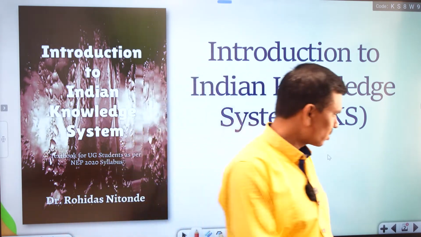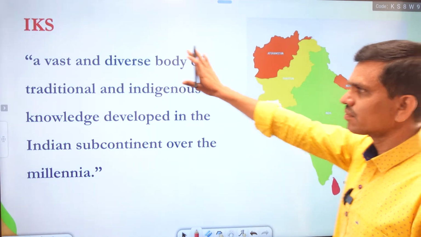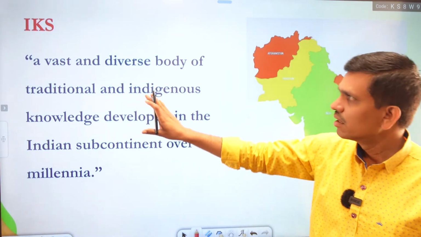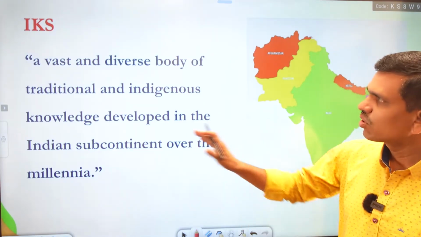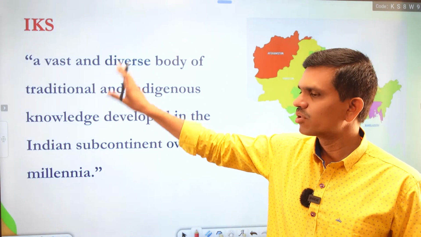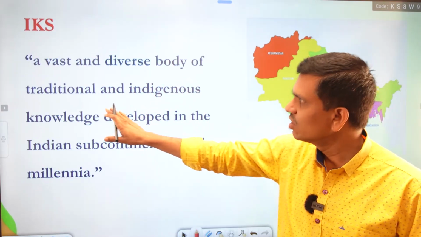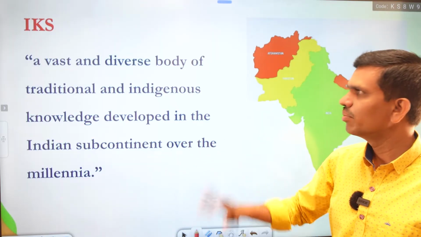So very first, let's understand what is there in the IKS. Here you can see the definition which I tried to mention here. IKS, or Indian knowledge system, is nothing but a vast and diverse body of traditional and indigenous knowledge developed in the Indian subcontinent over the millennia.